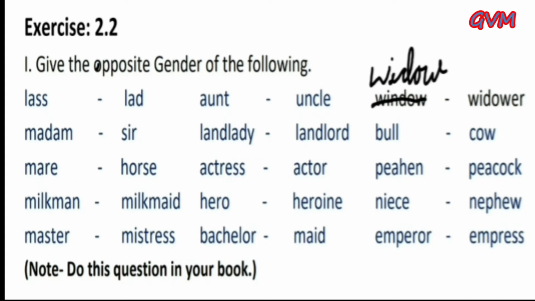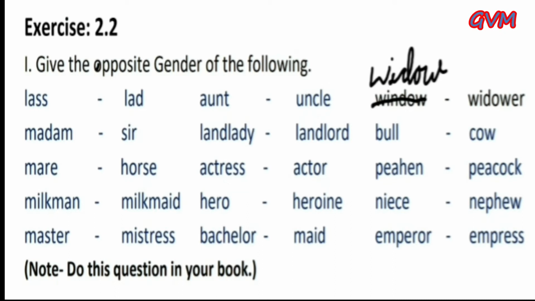First one is give the opposite gender of the following. First, lass, and the opposite gender of lass is lad. Second, aunt, and the opposite gender of aunt is uncle. Third, widow, and the opposite of widow is widower. Fourth, madam, and the opposite gender of madam is sir. Landlady, and the opposite gender of landlady is landlord.